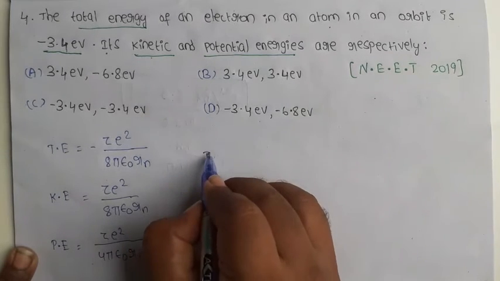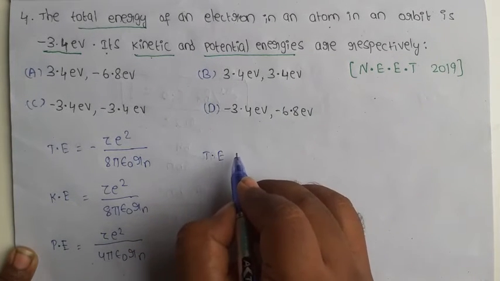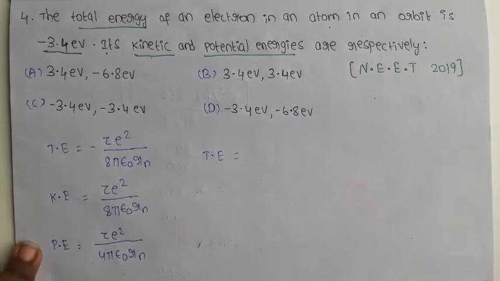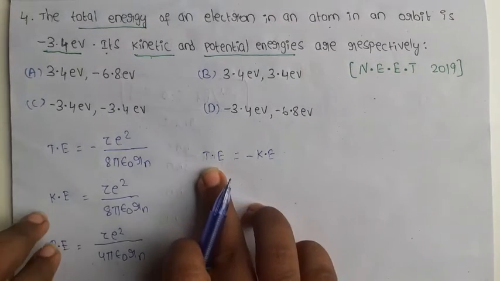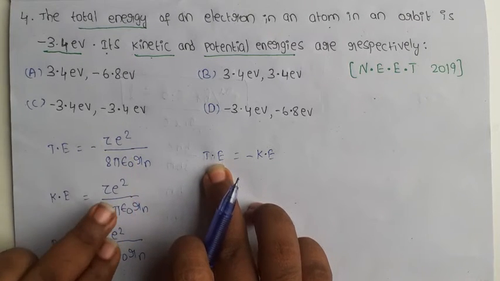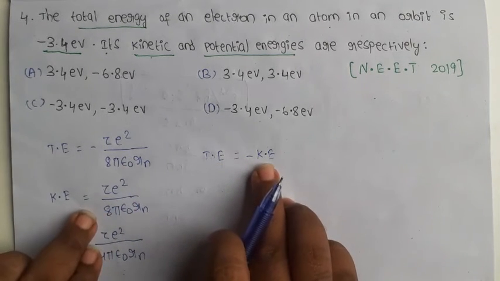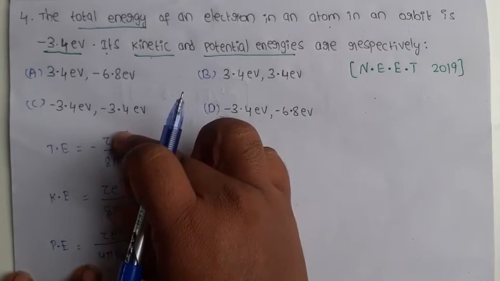So total energy is equal to minus kinetic energy. Both values are equal in magnitude, you just take the negative.